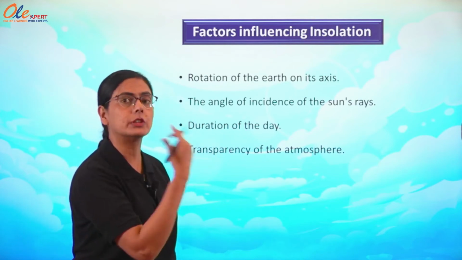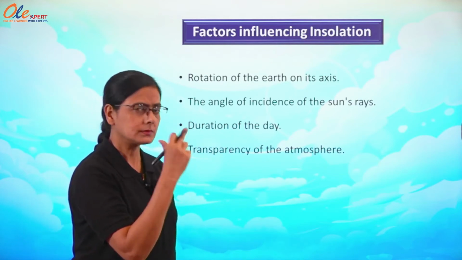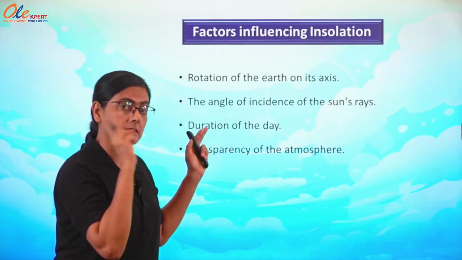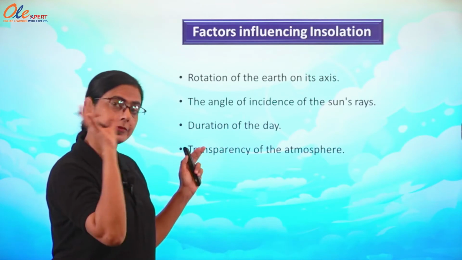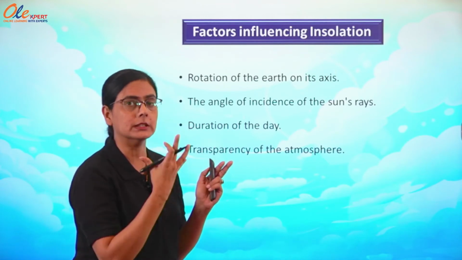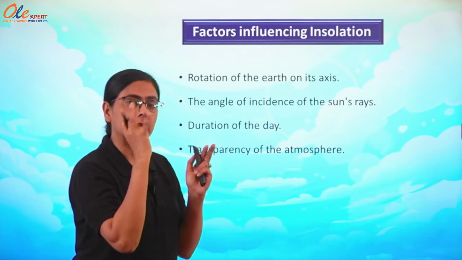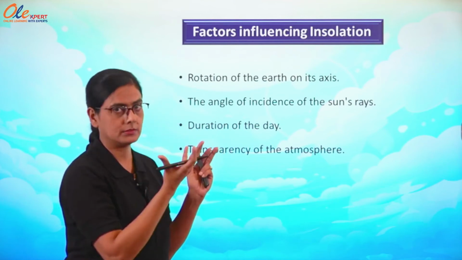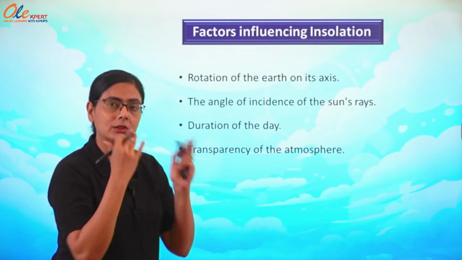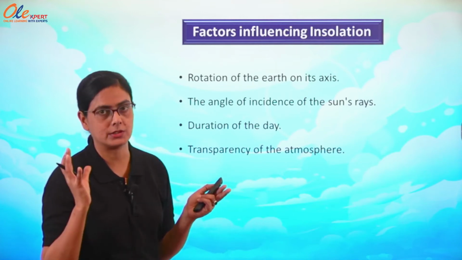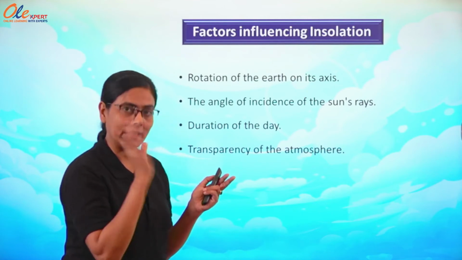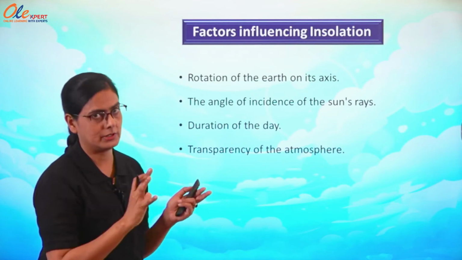Otherwise, one portion of the earth would get the maximum insolation and the rest of the earth would not get any solar energy. Because of the rotation, each part is getting solar energy, or insolation.